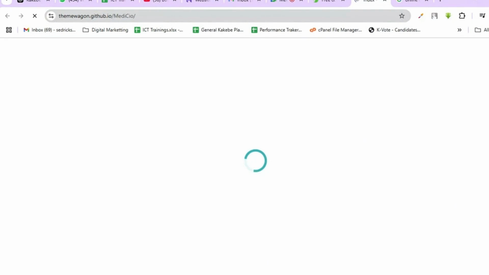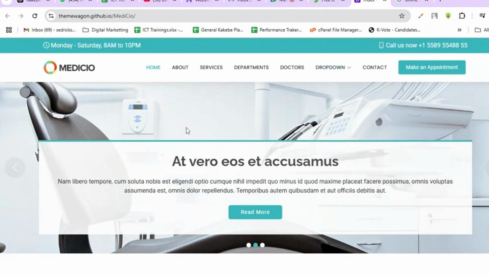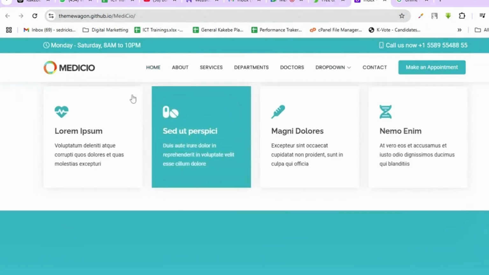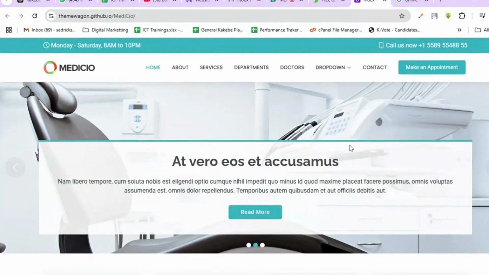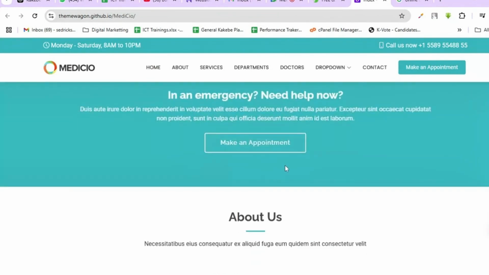Just like the WordPress you're learning, there are already templates that people can start from. Israel was last time taking you guys through templates. Now, when you look at this website, it's actually already complete, but it's just dummy text. This is a website for a medical hospital. Let's say you want to build a pharmacy. You've spotted someone who really needs a website, maybe a medical center or something. Just get a template, scroll through all these things, and change it according to the needs of the website.